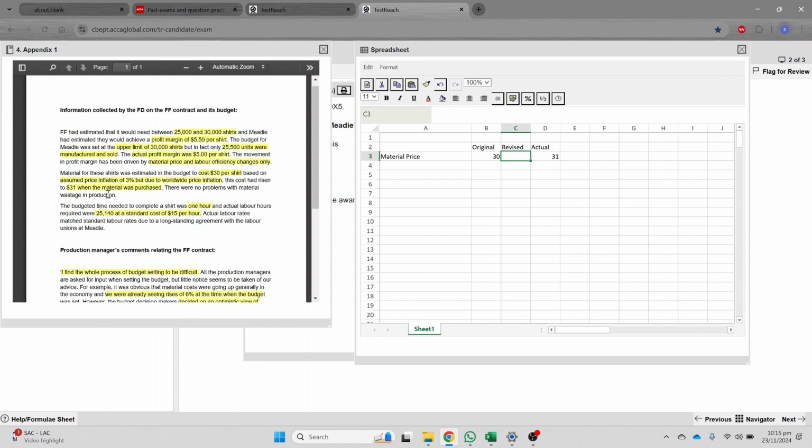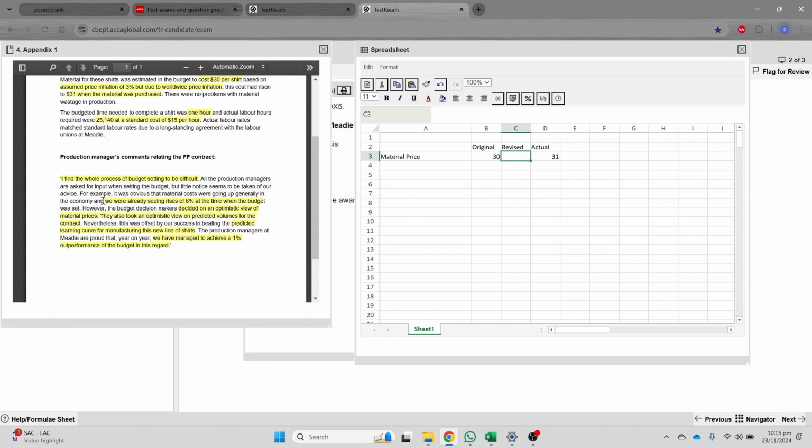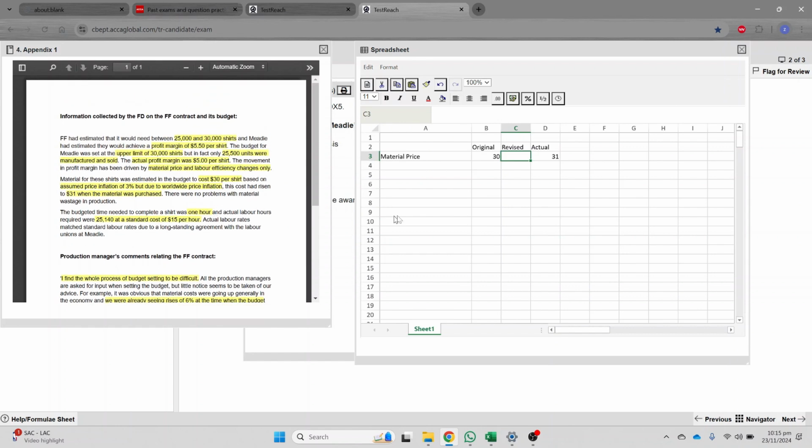So overall, the prices were high, and that is something which they were already expecting when they were preparing the budget, but this was overruled by the upper management. So we need to change this price, because it contains 3% inflation. We have to incorporate a further 3%.